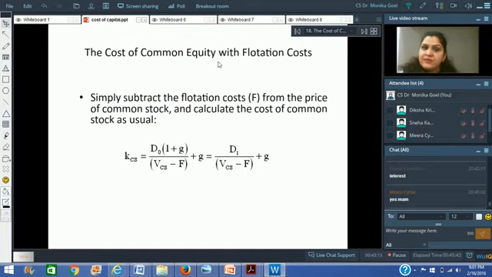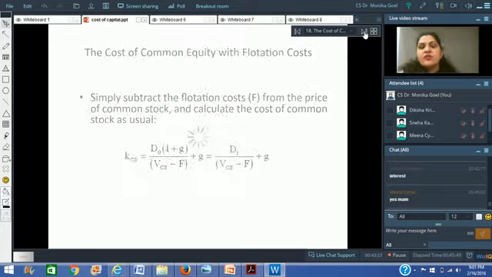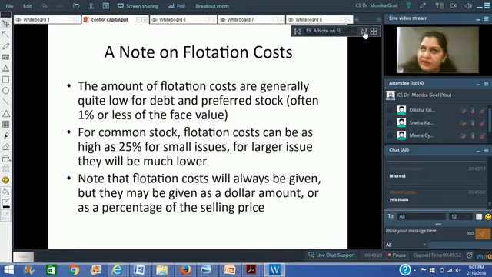So now the question was, if I have to find out the cost of equity with the flotation cost, it is equal to D1 divided by the value of common stock, that is P0 minus F, plus g. So wherever we have the flotation cost, simply reduce the flotation cost from the value to find out the cost of equity or the cost of debt after the flotation costs.